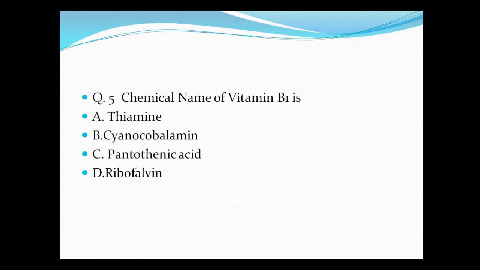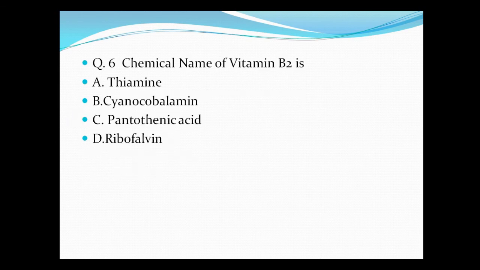Question number 5, chemical name of vitamin B1 is A. Thiamine, B. Cyanocobalamin, C. Pantothenic acid, and D. Riboflavin. So thiamine is the correct answer. Question number 6, chemical name of vitamin B2 is A. Thiamine, B. Cyanocobalamin, C. Pantothenic acid, and D. Riboflavin. So the correct answer is riboflavin.